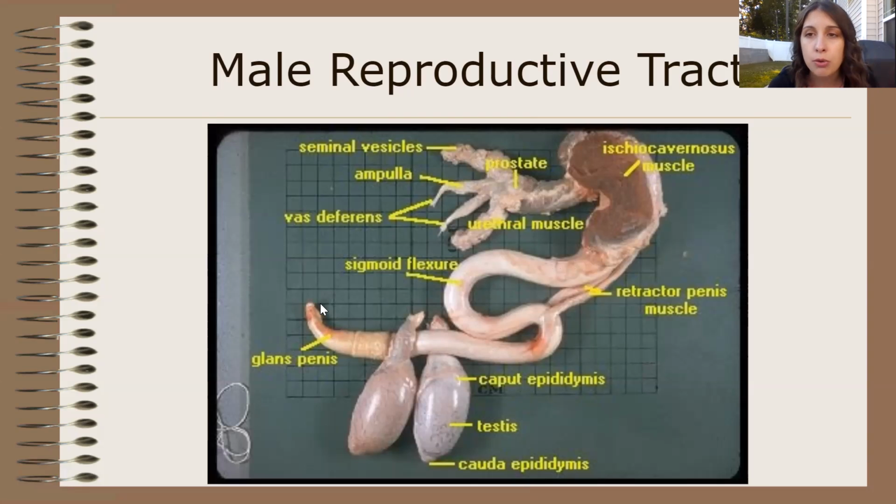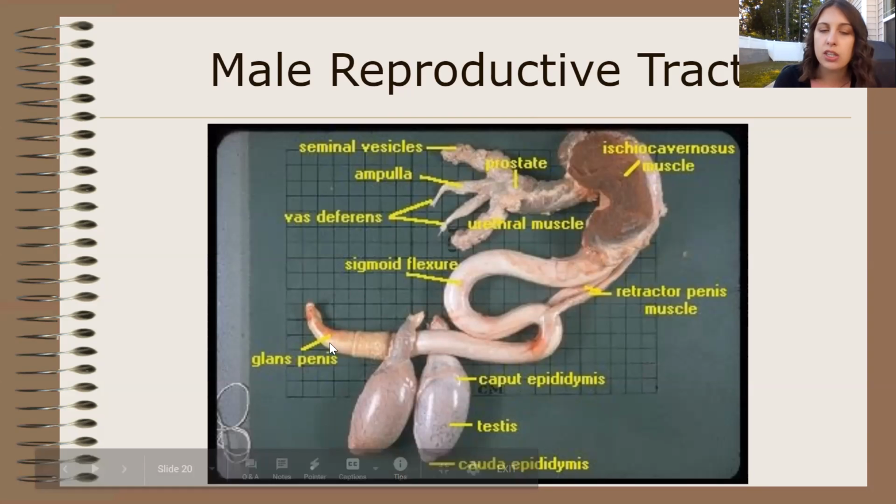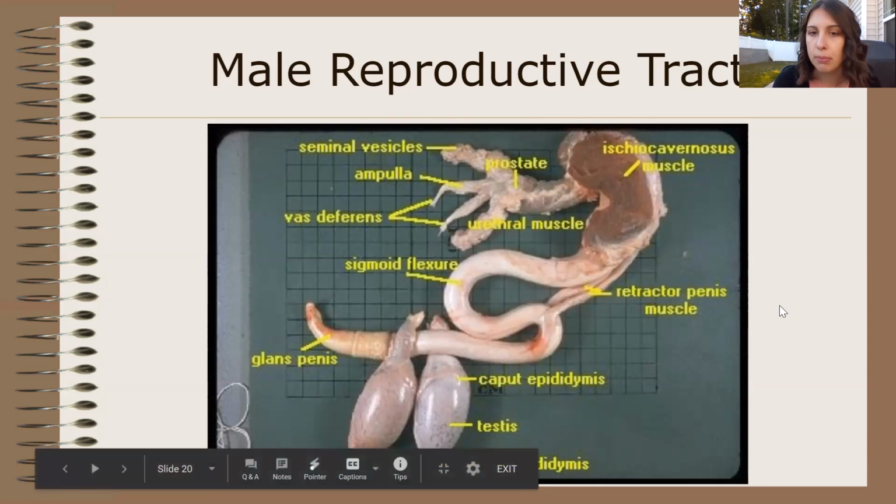Here the sheath has also been removed because the sheath is just the skin. This is literally just the internal organ structure. So you don't see the sheath and you don't see the scrotum up here because they're made of skin and these are just internal organs.